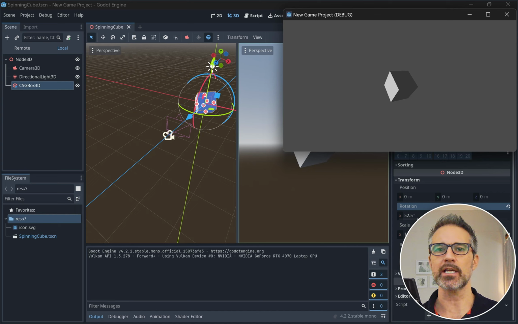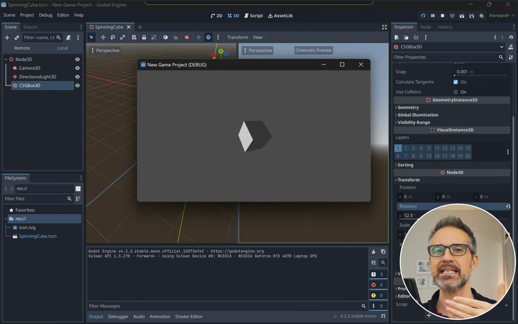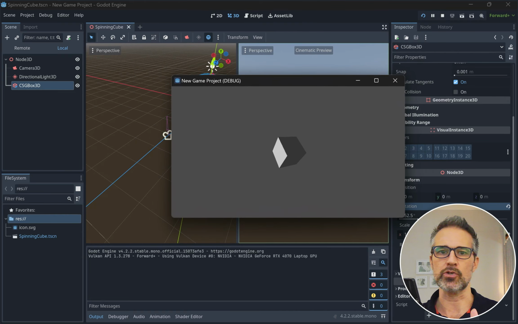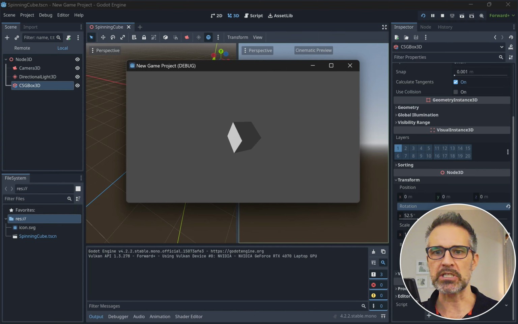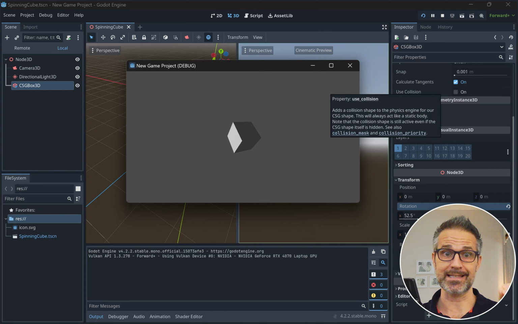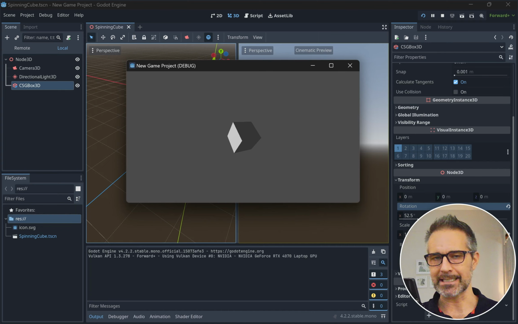Now this is kind of like the Unity game view. Note that you have to do the build, so to speak, or you have to press the play button, and it pops into a new window. So we're used to this being inside one of the editor windows in Unity. This just floats around. Not a big deal. You can still do the same types of stuff that you would expect to do. We can manipulate the inspector view here and have it affect the game window here. We can manipulate the scene and have it, again, affect the game window. So pretty similar to Unity in that respect. Now let's put some custom coding on here. Let's actually have this spin around.